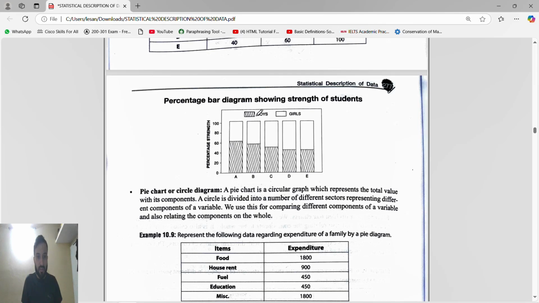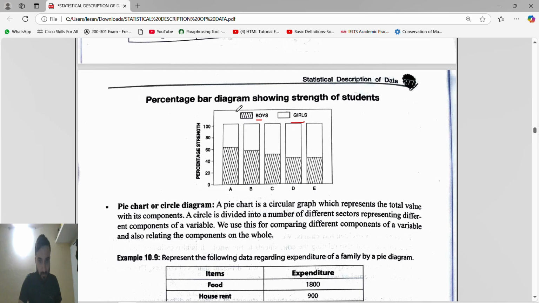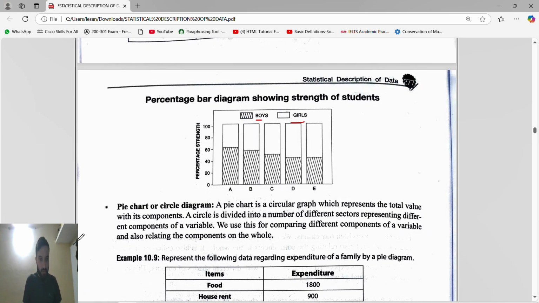See, percentage strength of boys and girls. So shaded is boys, this is girls. Wait, I will make it a little big. Yeah, this is fine. Boys and girls. So you can see, guys, 60% is boys, remaining 40% is girls. Right, because total is 100. In 100, the shaded is boys. So 60% is boys, remaining 100 minus 60 is 40% girls.